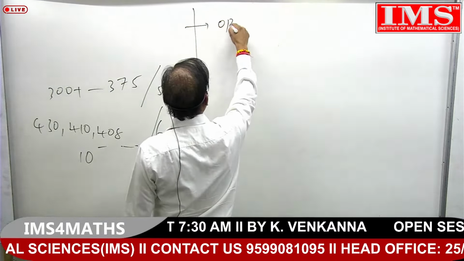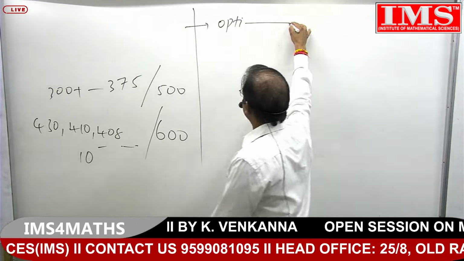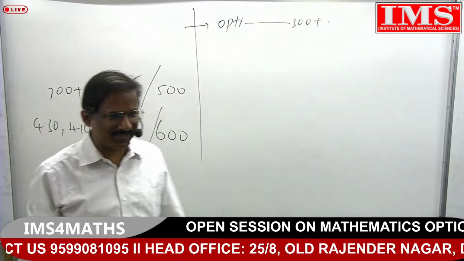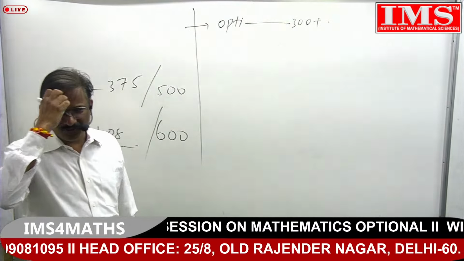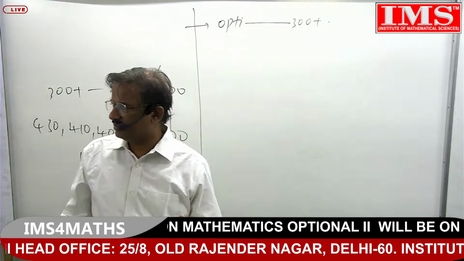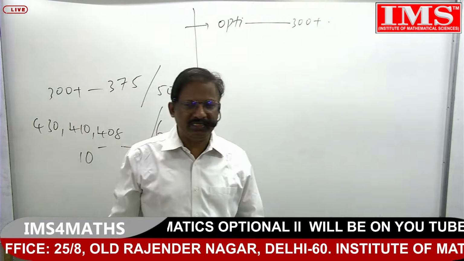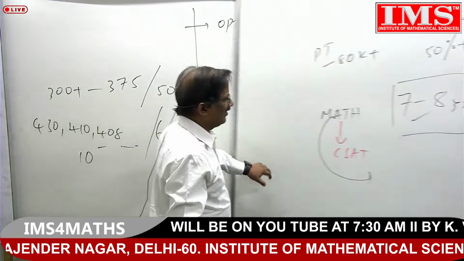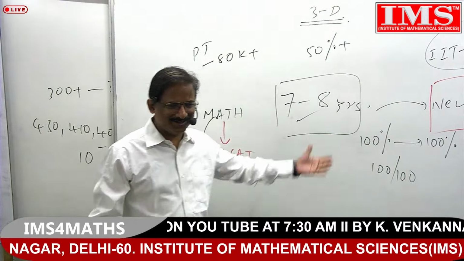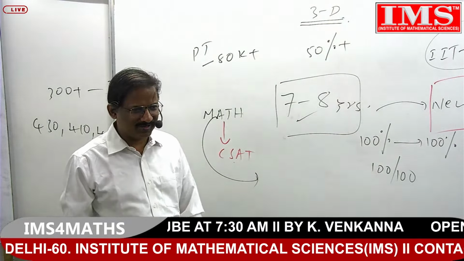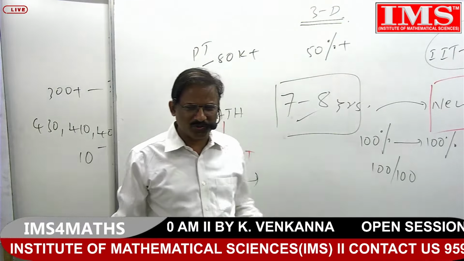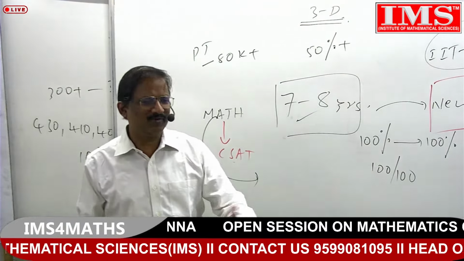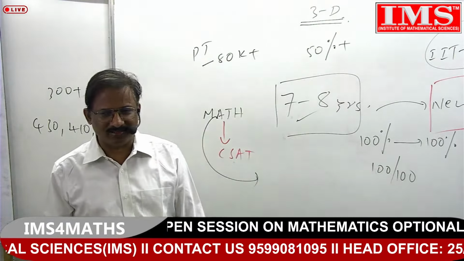So it means that you have to aspire for how many marks? At least 300 plus. Otherwise, not advisable to take it. What a lot of people do when starting their optional subject is they want to read the subject deeply. Whatever you wanted to study deeply, you've already studied in graduation, 11th and 12th, and post-graduation. But there also teachers won't like to teach deeply. They'll also teach the contents at the level of the questions they give in an exam, right?